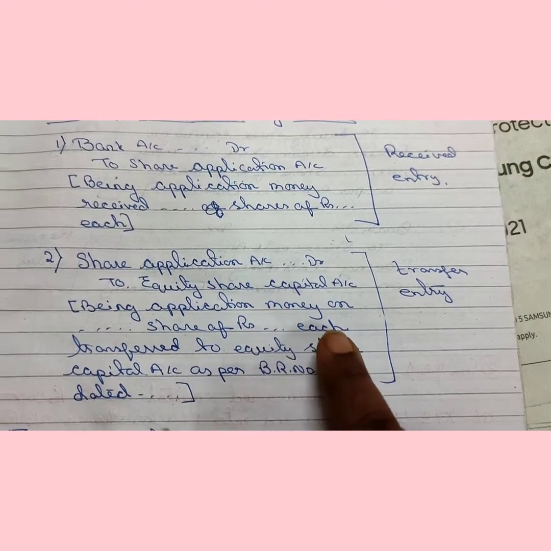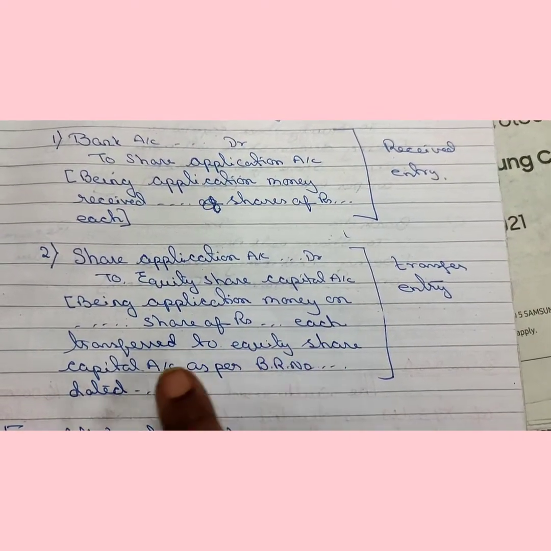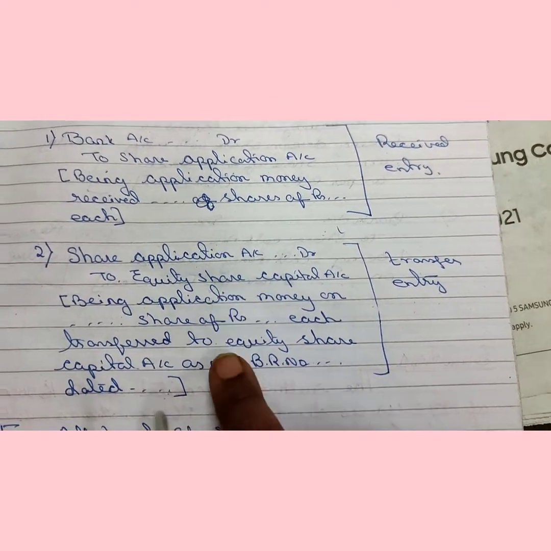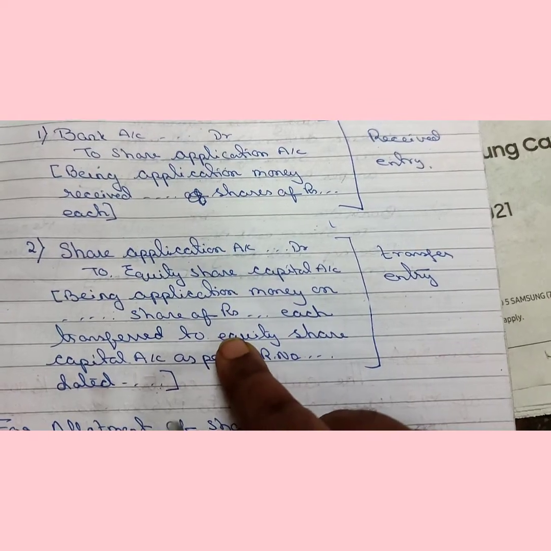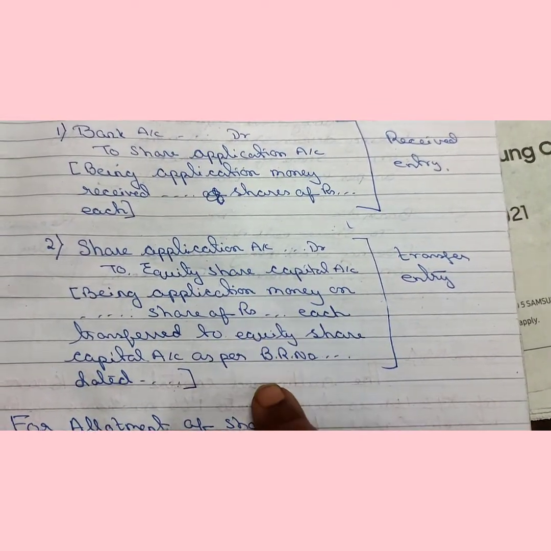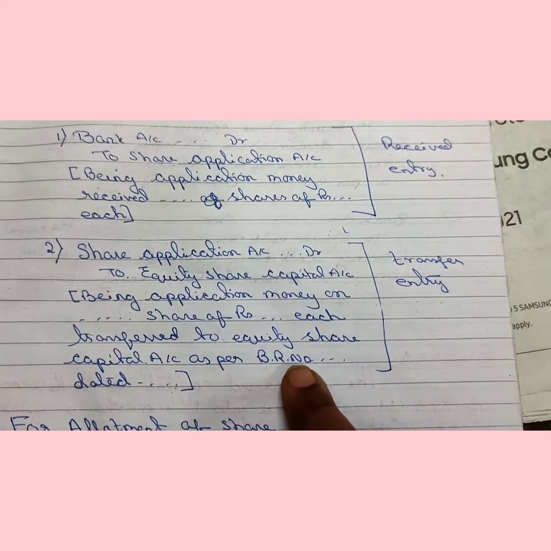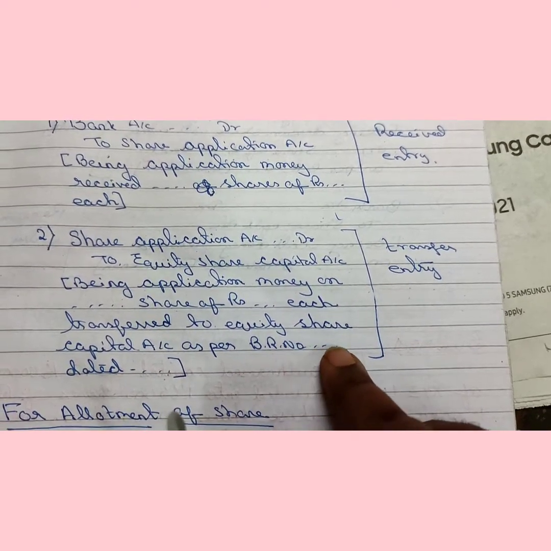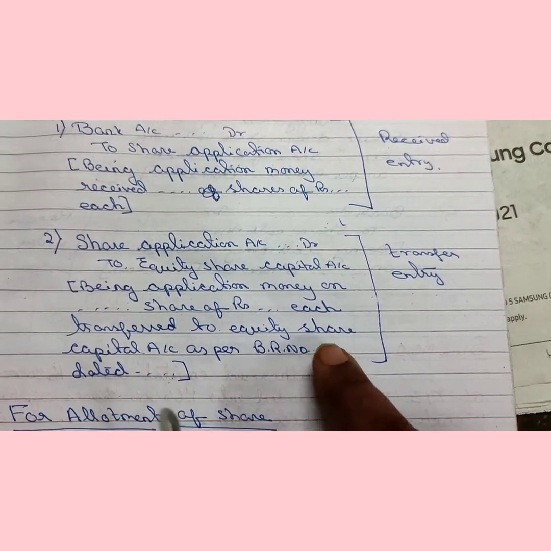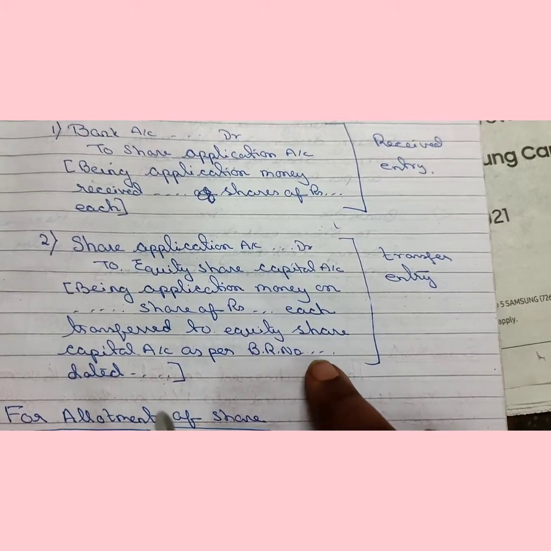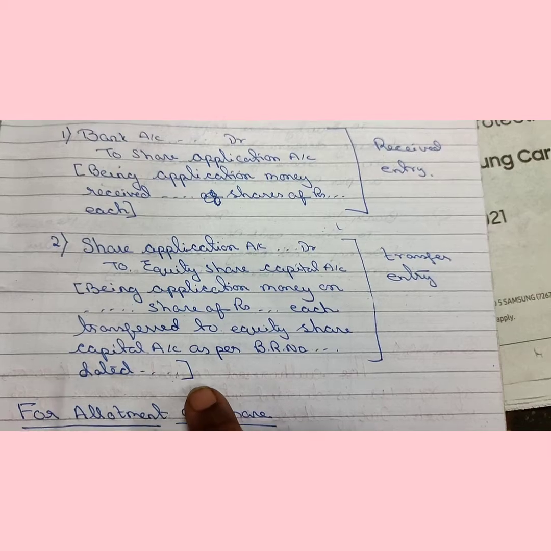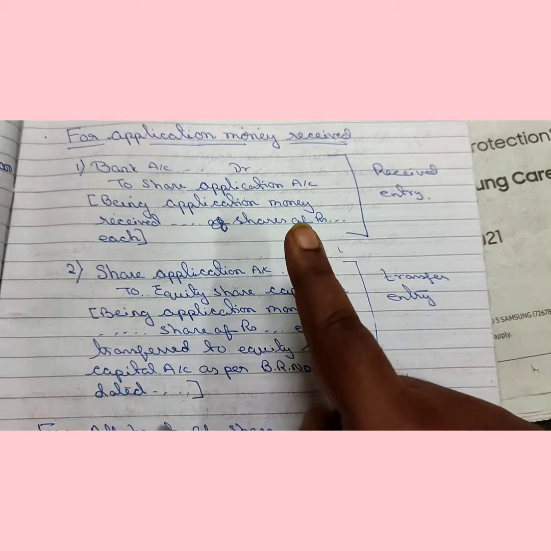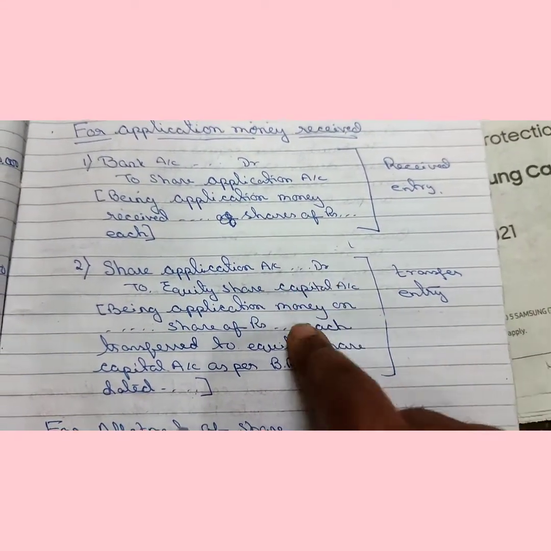the application value, each transferred to equity share capital account as per board resolution number dated, because this application money is transferred to the capital account after a resolution is passed in the board meeting. So in this line you have to write the BR number, that is the board resolution number, dot dot. If the board resolution number is not given in the question, you have to put dot dot and dated dot dot. The first installment, application, the journal entry is like this.